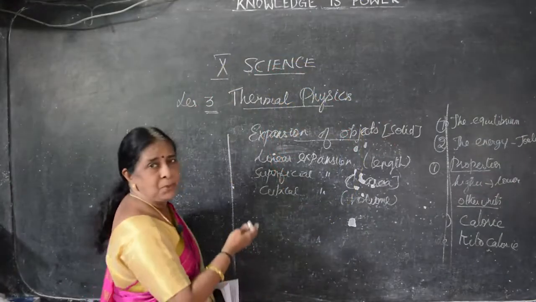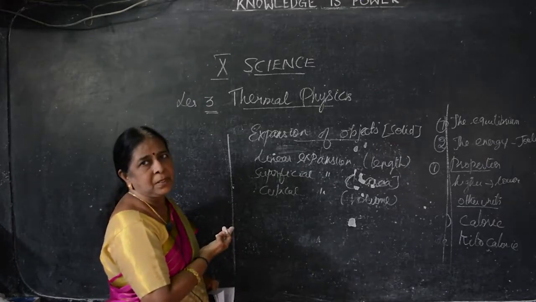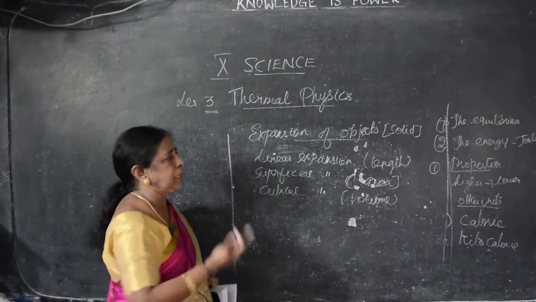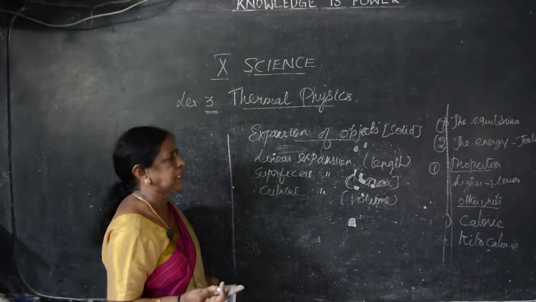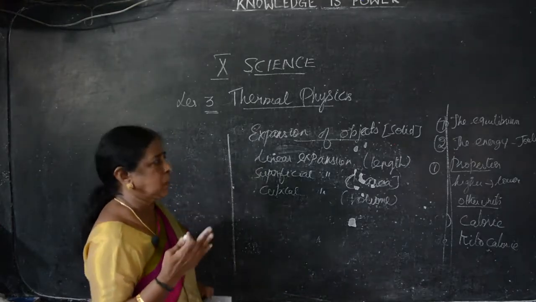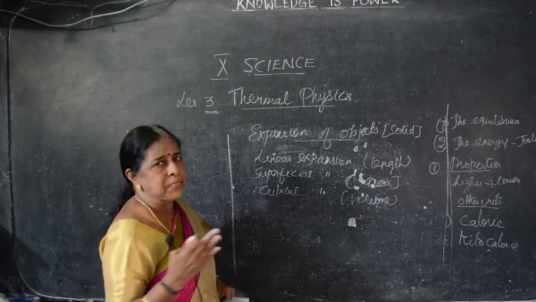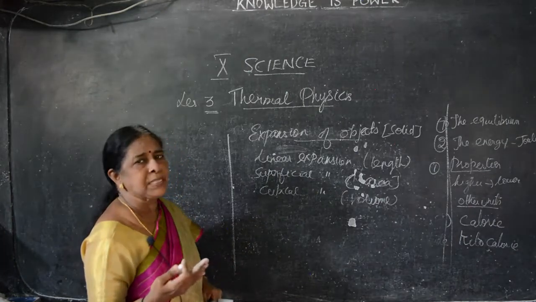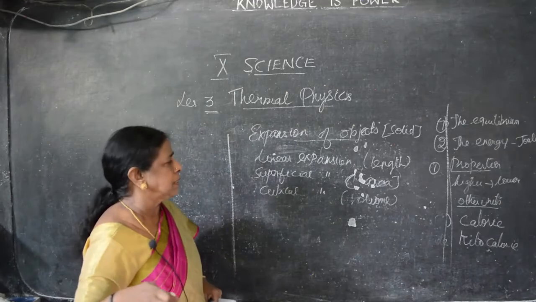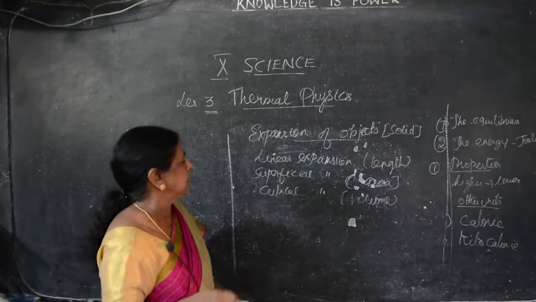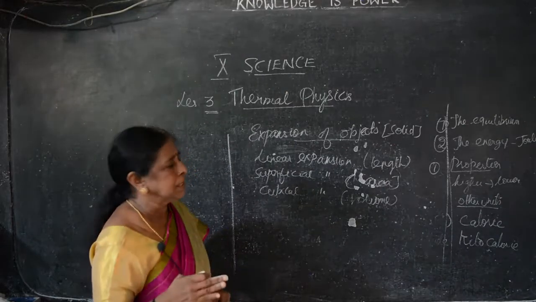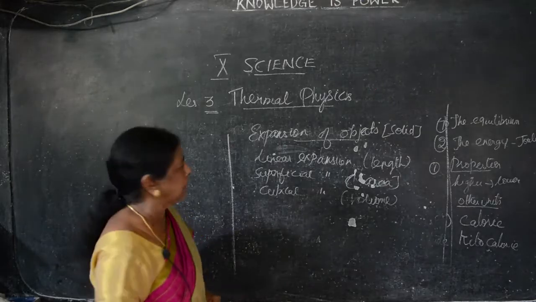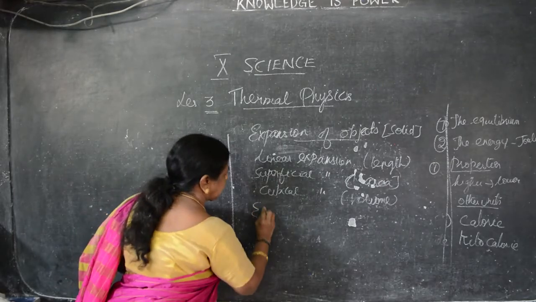Now let me continue. We have seen expansion already. What are the effects of heat? The main point is the expansion of the object. If it is a solid object, it expands in three ways: linear, superficial and cubical. Lengthwise expansion is linear. Expansion in the area is superficial. If it occurs in the volume, it is known as cubical. Now we have to discuss expansion of